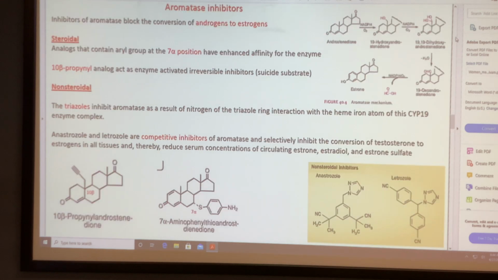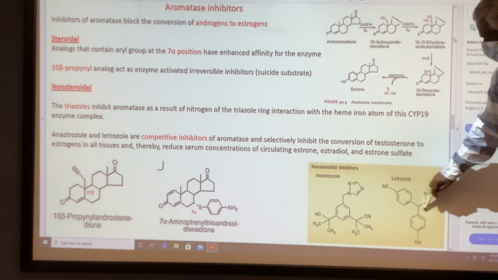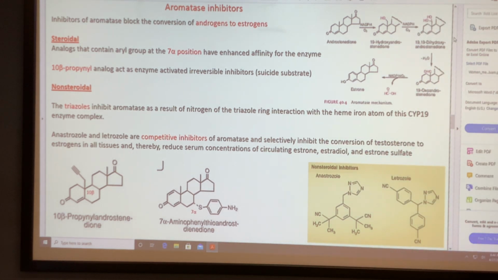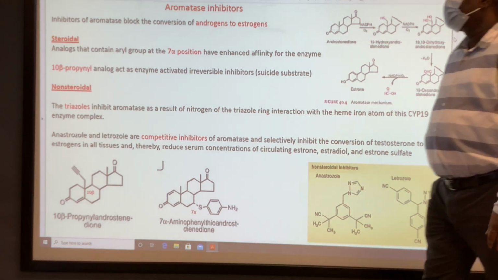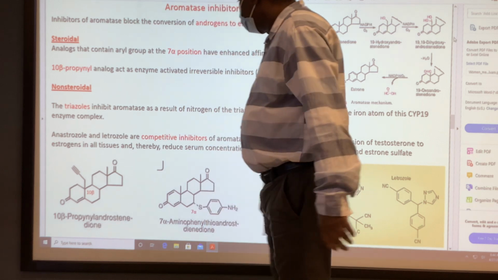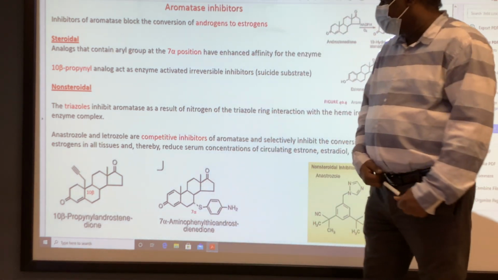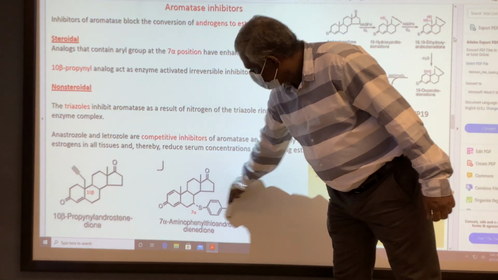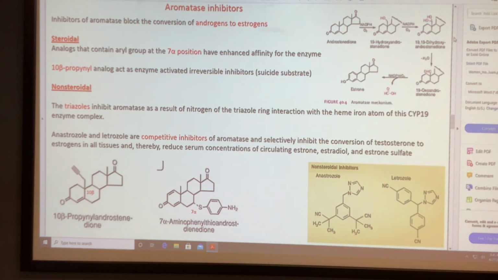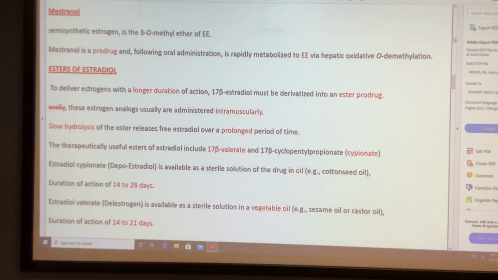For estrogen, remember the aromatase inhibitors: whenever you see triazoles, those are non-steroidal aromatase inhibitors. For steroidal aromatase inhibitors, remember the cyclopropyl, propionyl or thioaminobenzene analogs. Then, for estrogen we have two compounds.